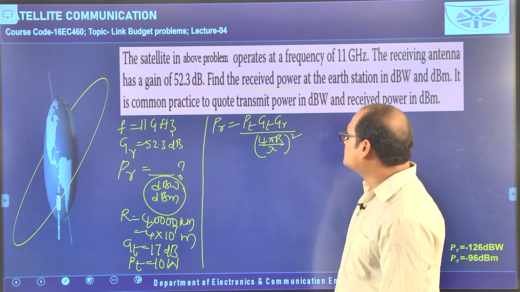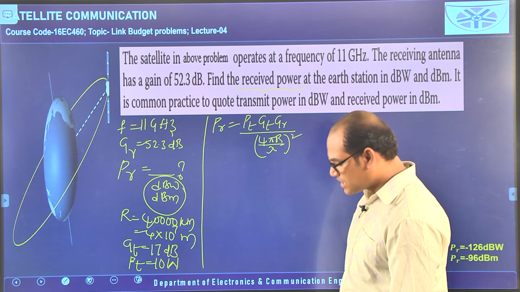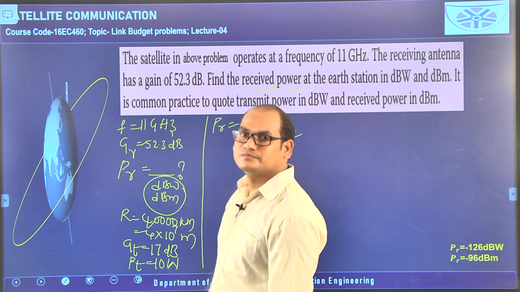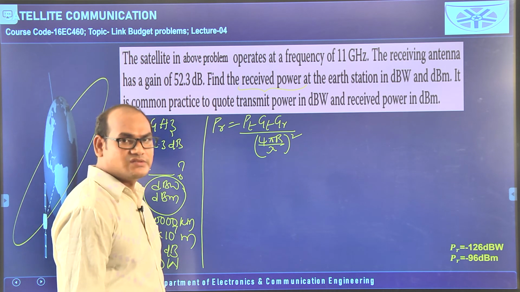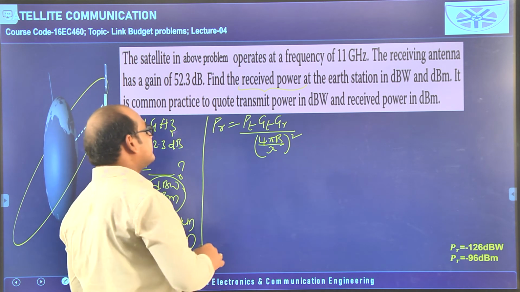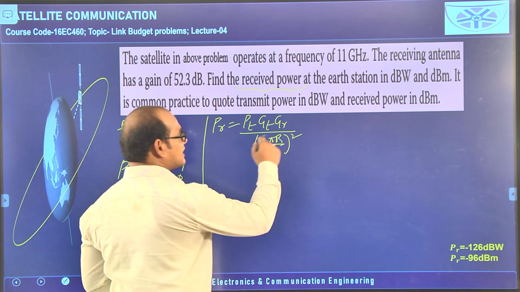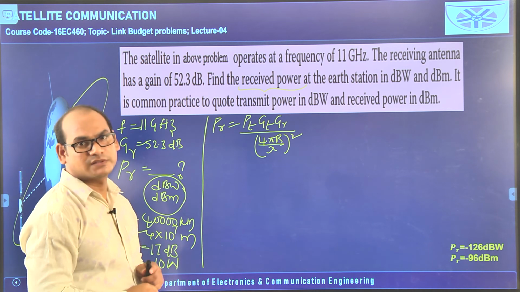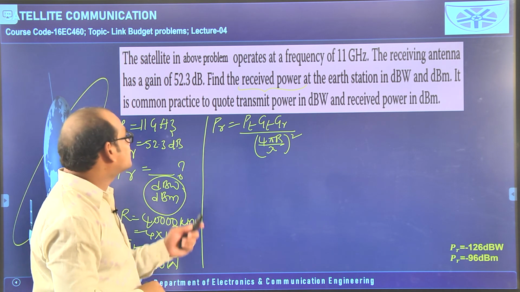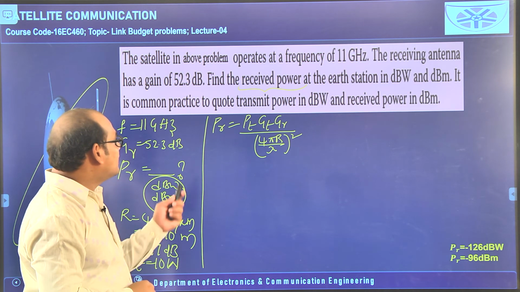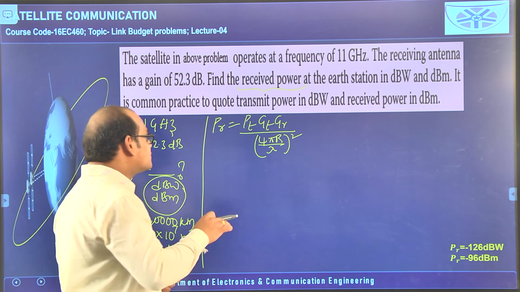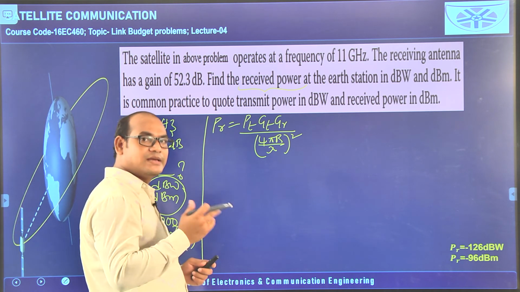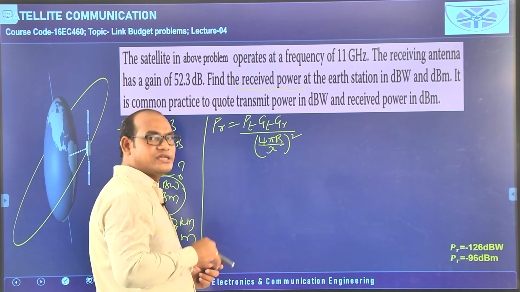So, this is the received power formula in terms of transmitted power, gain of the transmitting antenna, gain of the receiving antenna, and entire denominator is representing the path loss. Already we know about that one. So, with this formula we can get the received power in watts, which should be converted into dBW and dBm.